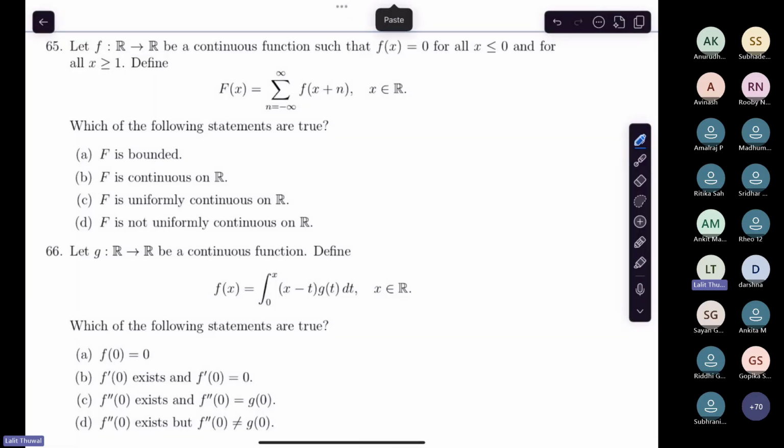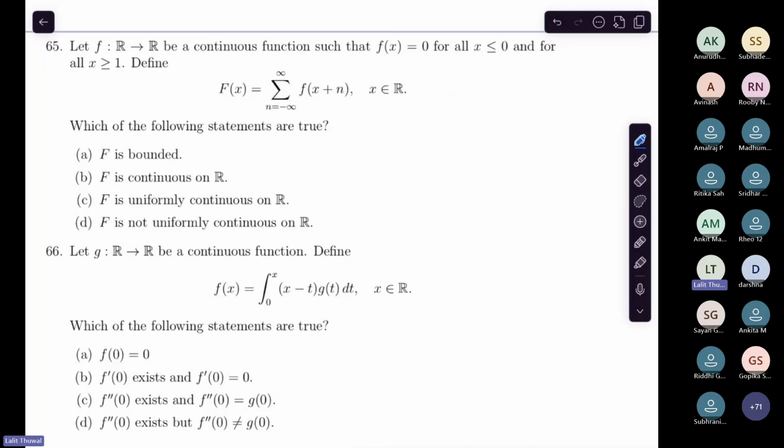Okay, so let me tell you the first one. Question number 65 says that f is R to R, a continuous function such that f(x) equal to 0 for all x outside the closed interval [0, 1].